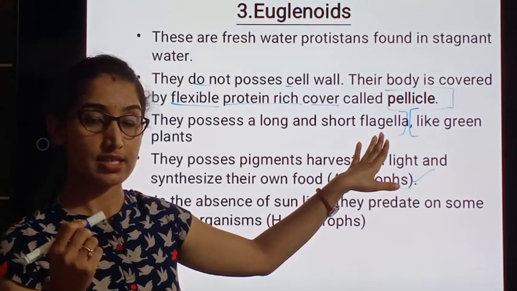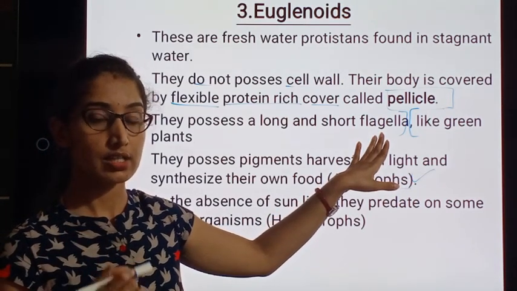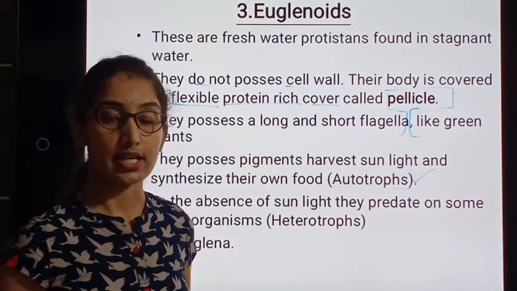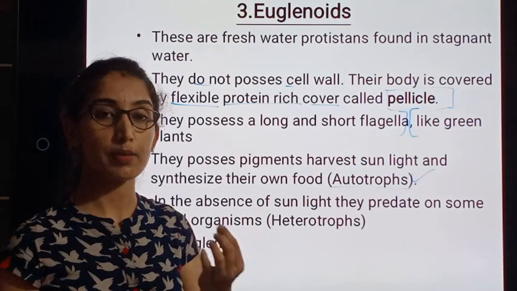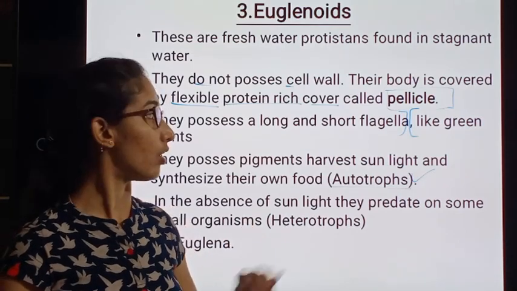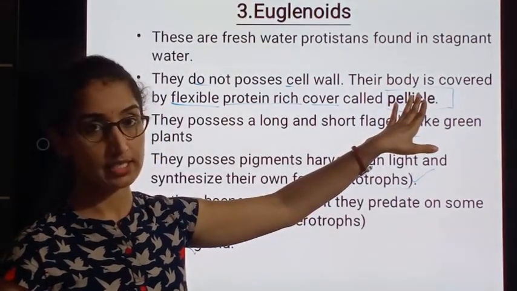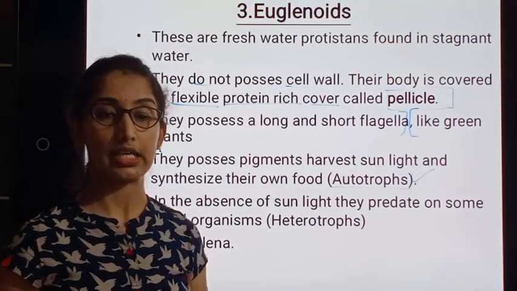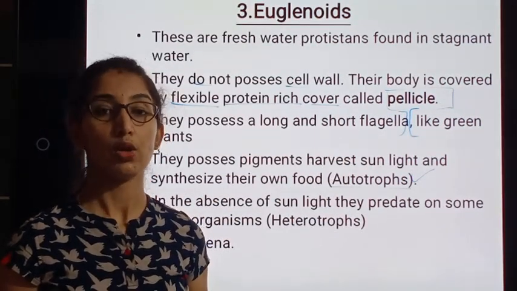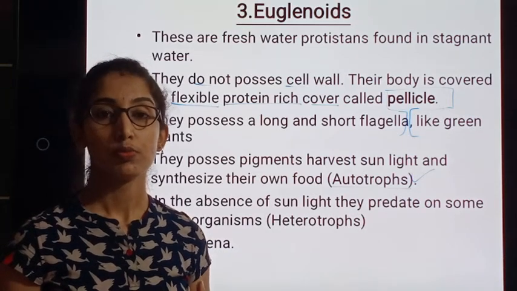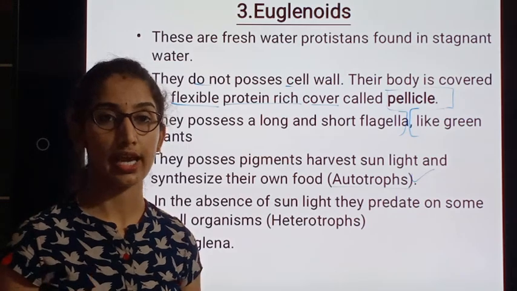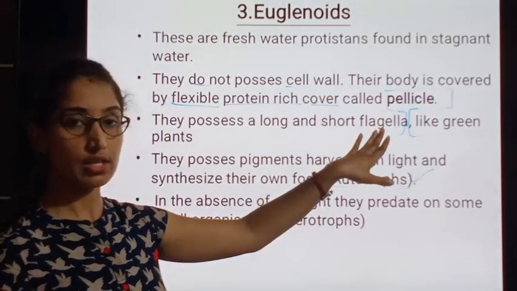It is a whip-like, tubular, elongated structure which arises from the inner plasma membrane, or here we can take it as from the pellicle, and the flagella is helpful in locomotion, to push the water currents and to move in the direction, and that is about the flagella.